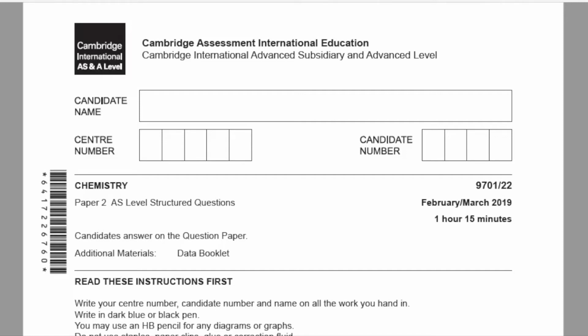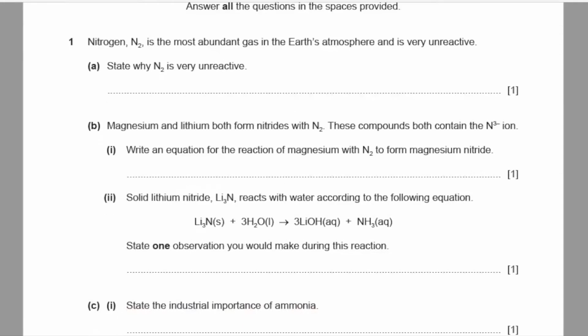Today I'll be solving Chemistry Paper 2 AS Level Structured Questions 9701 Variant 2, February-March 2019. Starting with question number 1, nitrogen is the most abundant gas in the Earth's atmosphere and is very unreactive. Part A, state why nitrogen is very unreactive. So nitrogen is relatively unreactive because of its triple bonding. Say that strong end-to-end triple bond.